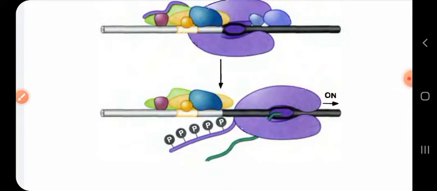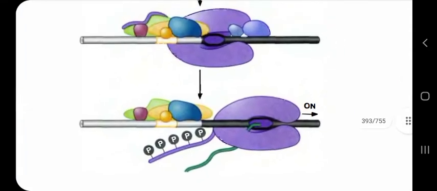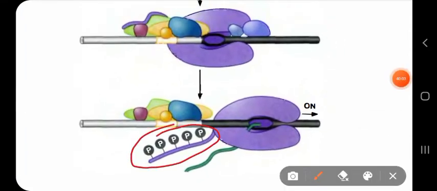Now, for today's lecture, let us discuss this tail part, this little tail which is found on the RNA polymerase 2. Now the tail of this RNA polymerase 2 contains a repeated heptapeptide sequence.